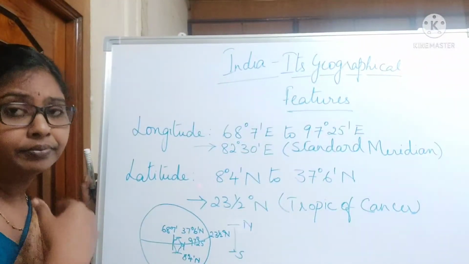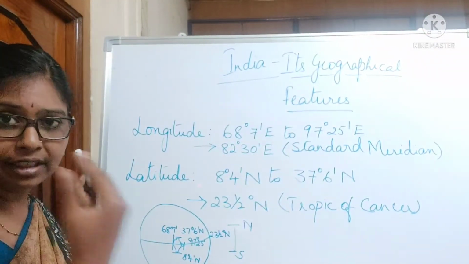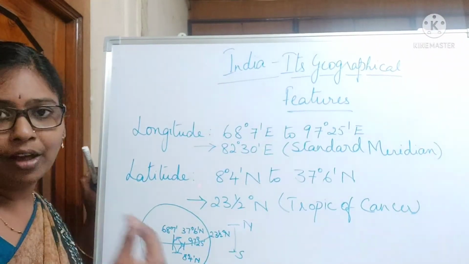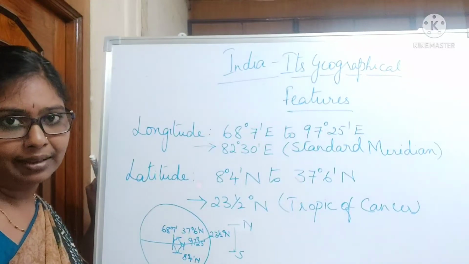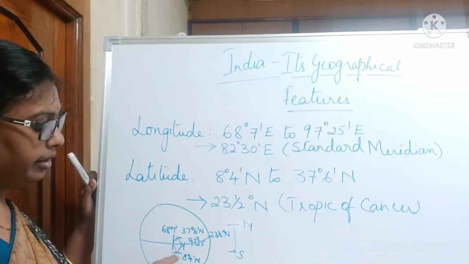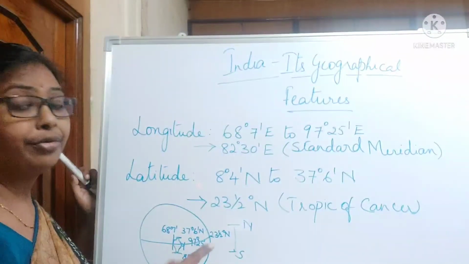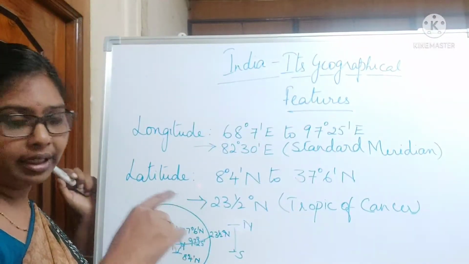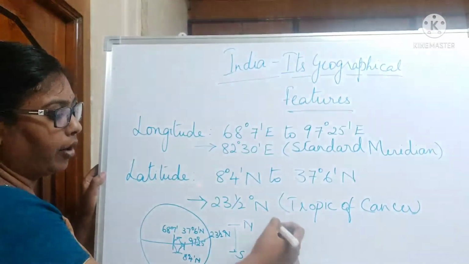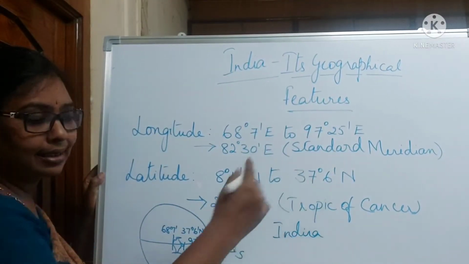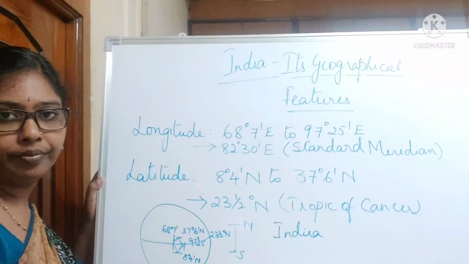That is why the northern part of India is a little cooler and the southern part is comparatively hotter. Kanyakumari is the last point of the Indian mainland, and Indira Point in the Andaman and Nicobar Islands is the last point of India.